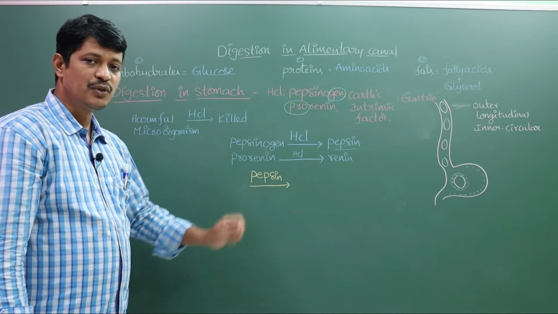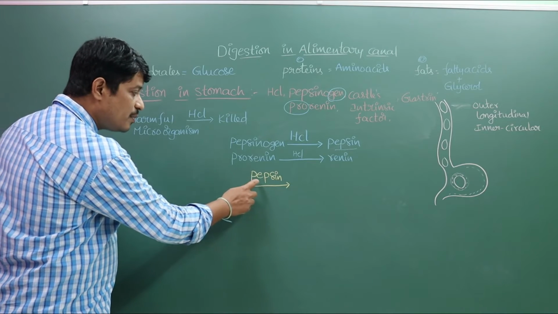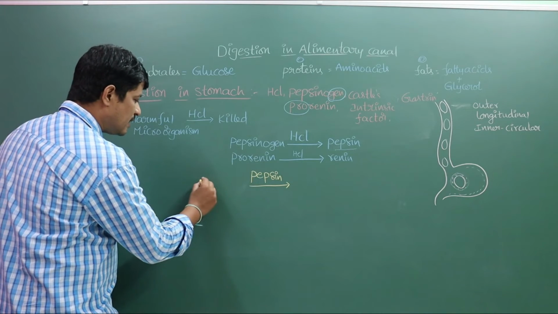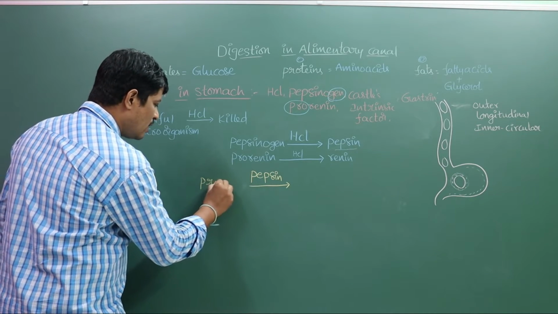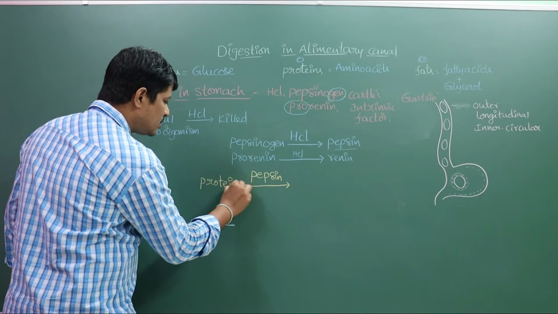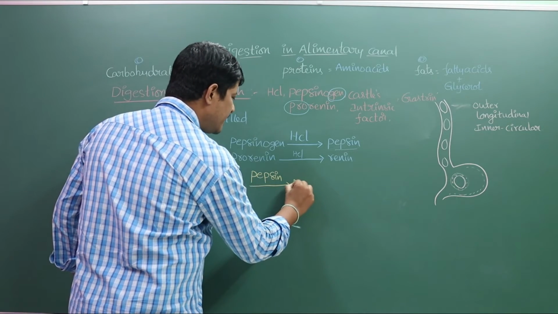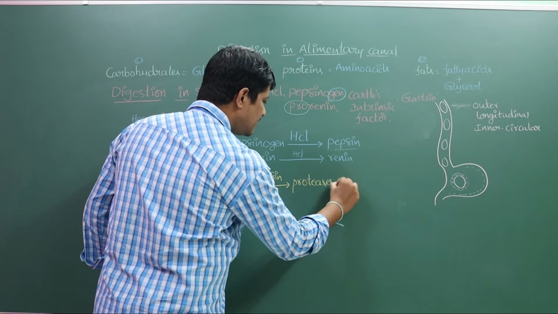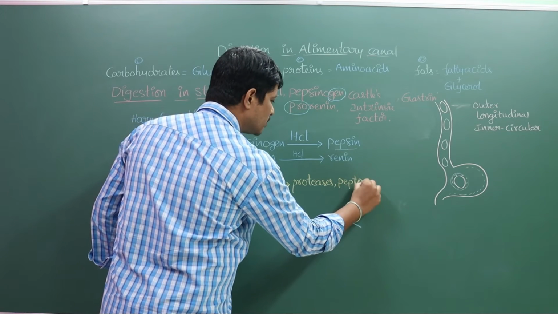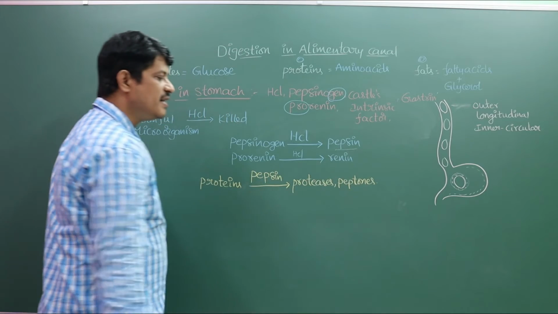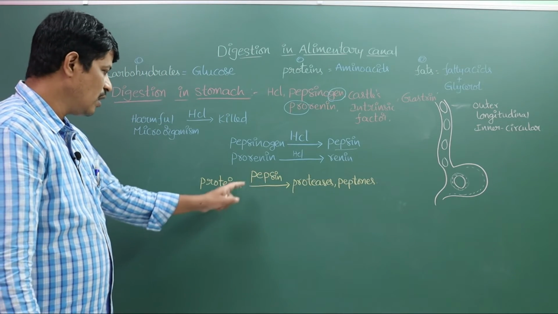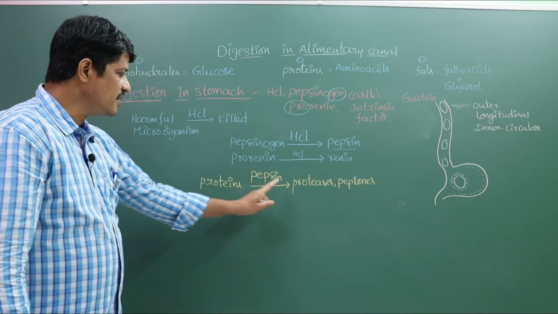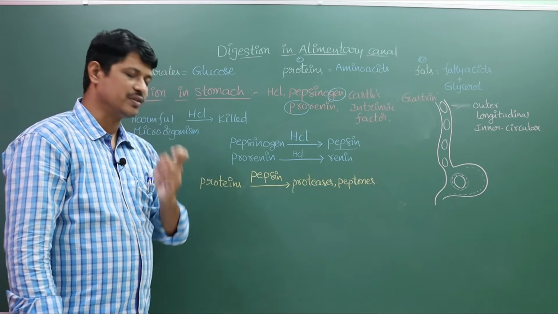It divides the proteins. So pepsin is called a proteolytic enzyme that divides proteins into proteases and peptones. Pepsin converts proteins into proteases and peptones.